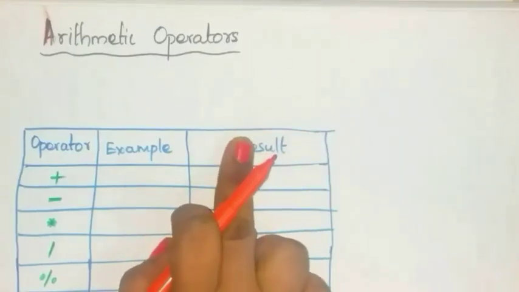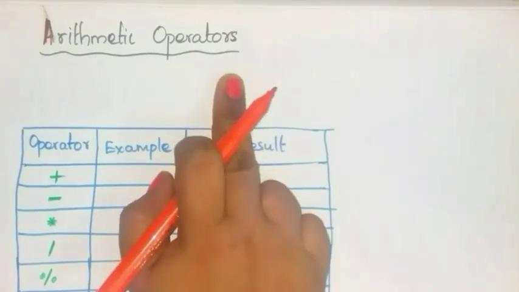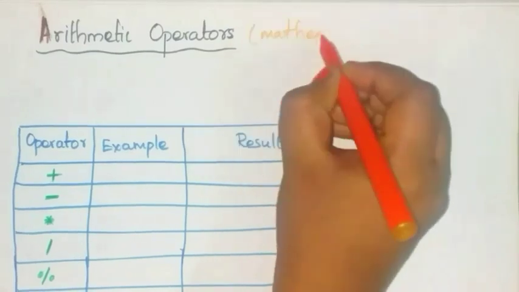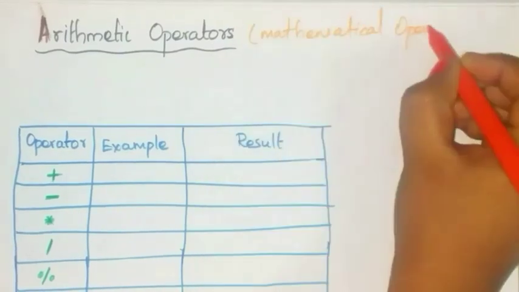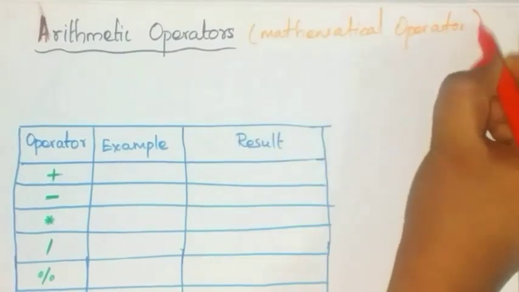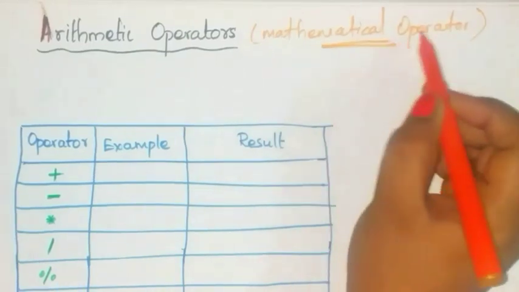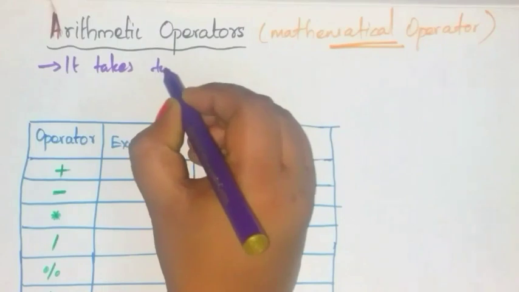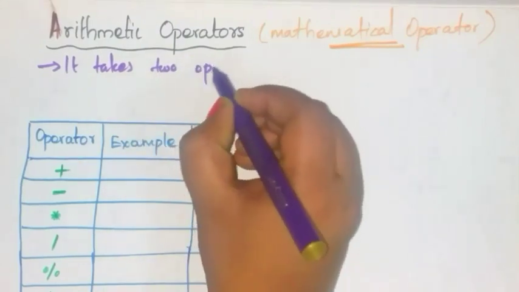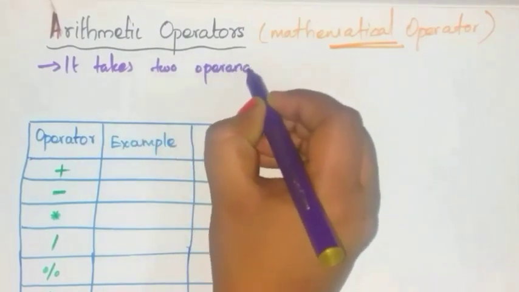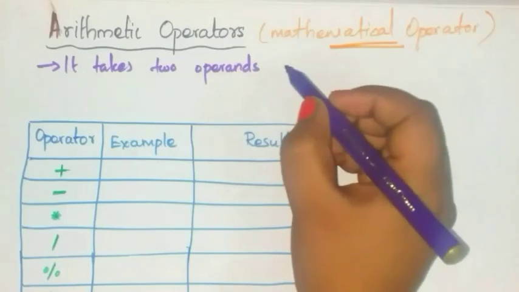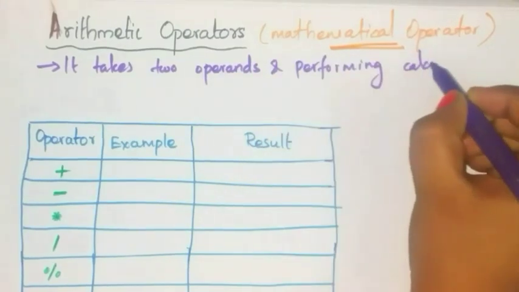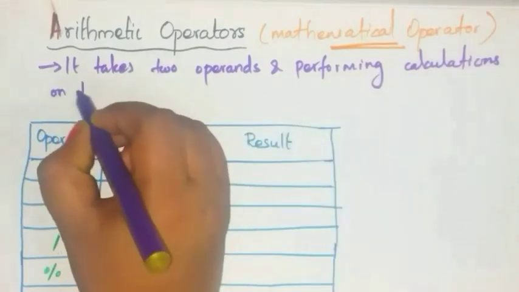First, let us see about arithmetic operators. This arithmetic operator is also called a mathematical operator. It takes two operands. Two operands means two values, and it performs calculations on them.